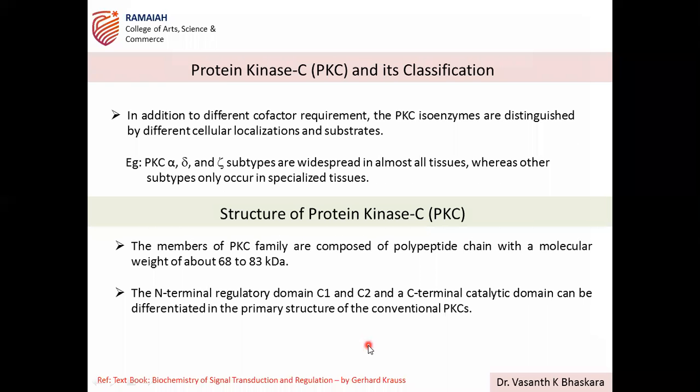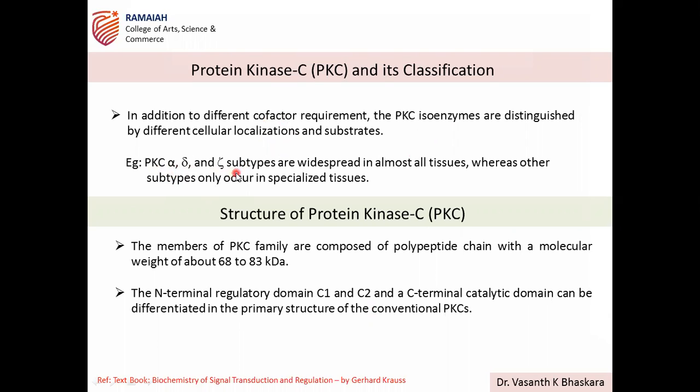Then there is another way of classification apart from this. That was classification based on different cofactors; this classification is based on localization. So depending on the different localization within the cell is also a basis for the classification of PKCs. Here is an example: alpha, lambda, and zeta.